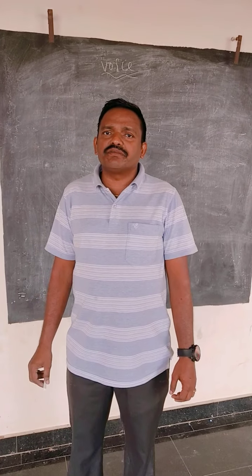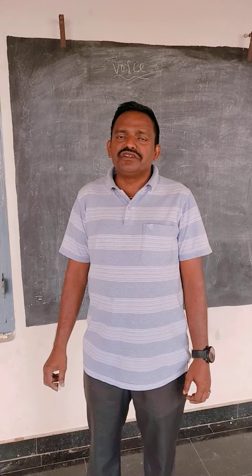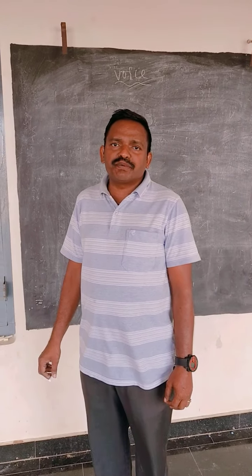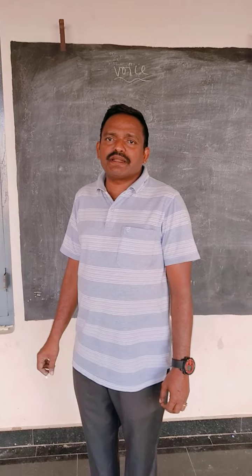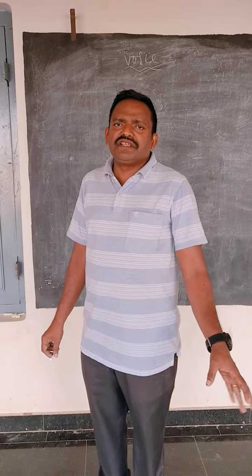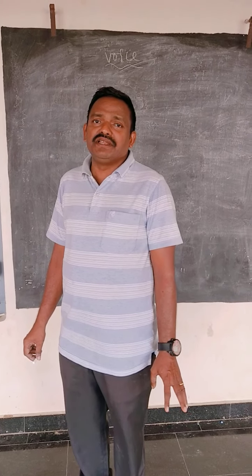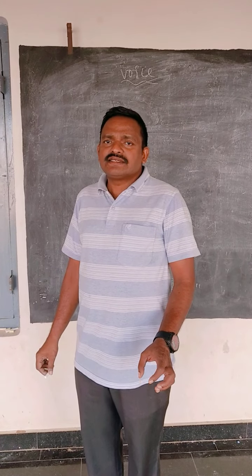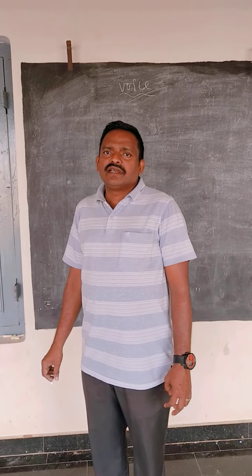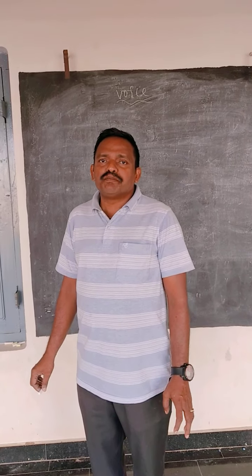Today we want to discuss the continuation of the last class. Already in the previous class we have explained about voice. Everything we have completed, I mean, how assertive sentences change from active voice to passive voice.